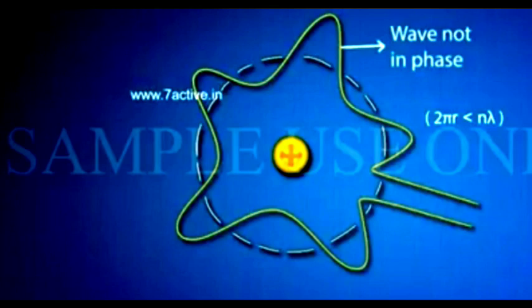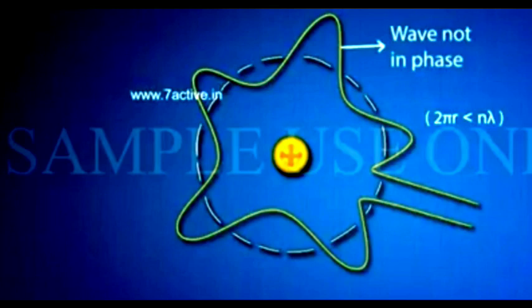If 2 pi r equals n lambda, the electron wave can exist in phase, and the electron revolves around the nucleus in a stationary circular path. Suppose the circumference 2 pi r is less than n lambda, it cannot exist in space, the wave is out of phase.